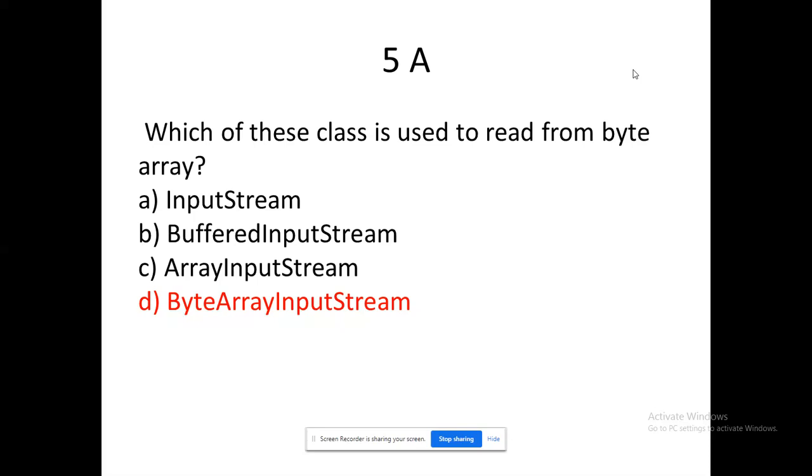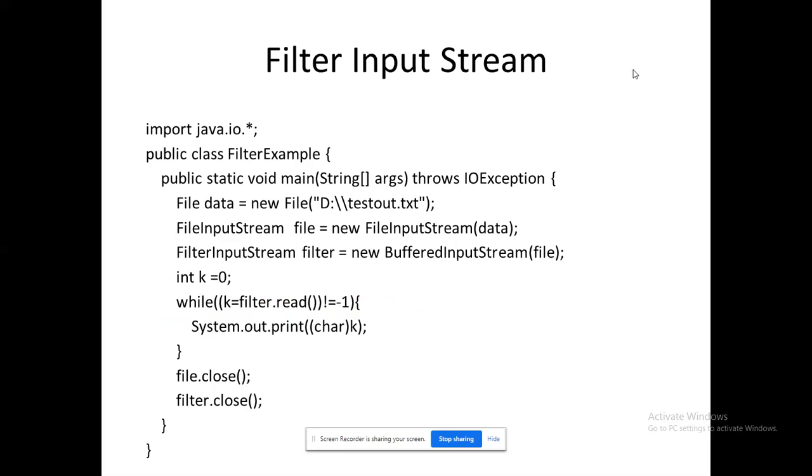Second one, buffered input stream. Buffered input stream is the next level of input stream. So again, it will not handle only raw data. Okay, raw data along with a buffer. That is the major difference. That is the reason why, since we are working directly with that, byte array input stream is possible. So that's the case, right? Filter input stream. That's what we are going to see today.